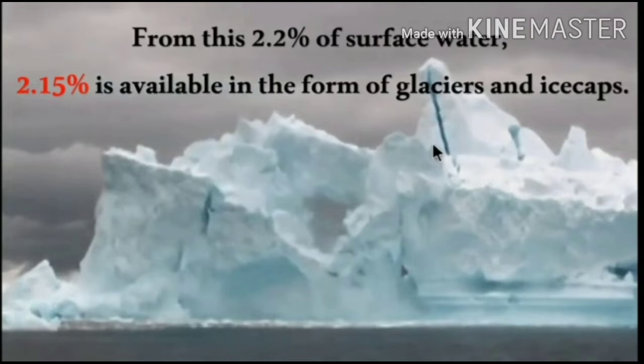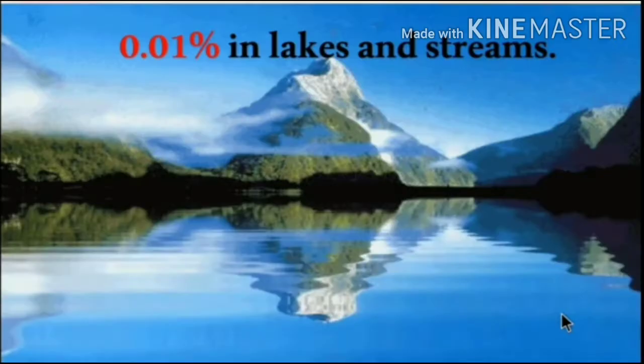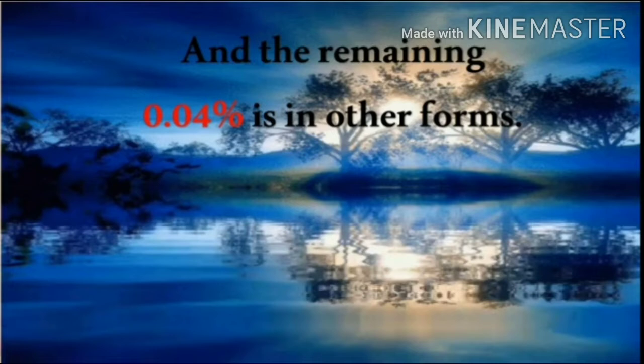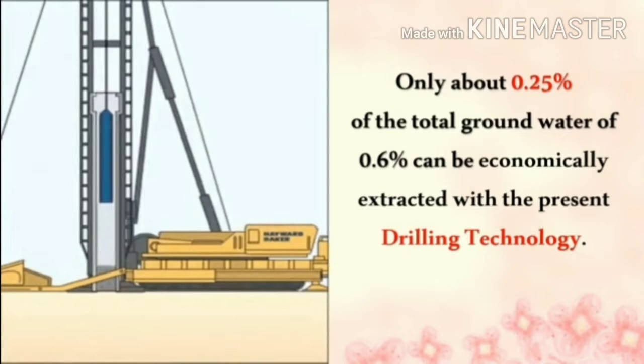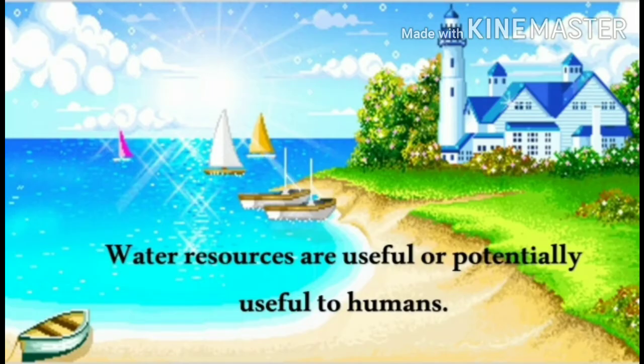2.15% is available in the form of glaciers and ice caps, 0.01% in lakes and streams, and the remaining 0.04% is in other forms. Only about 0.25% of the total groundwater of 0.6% can be economically extracted with the present drilling technology. So, water resources are useful or potentially useful to humans.